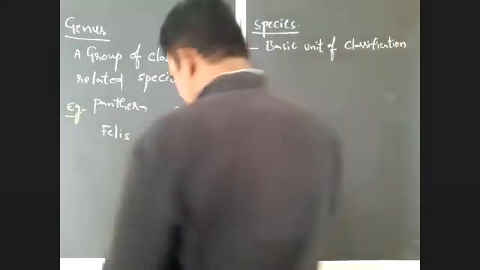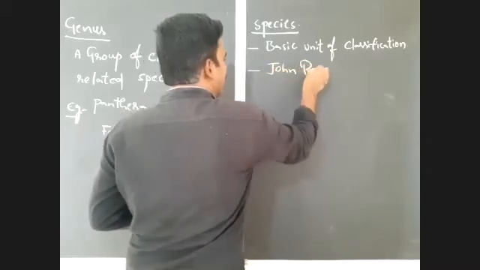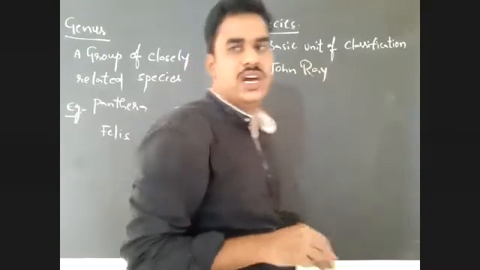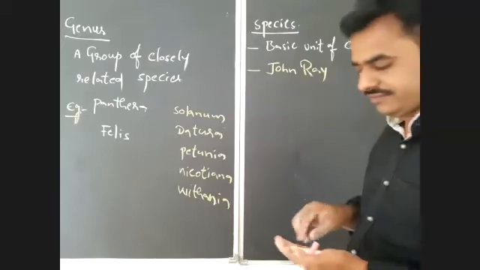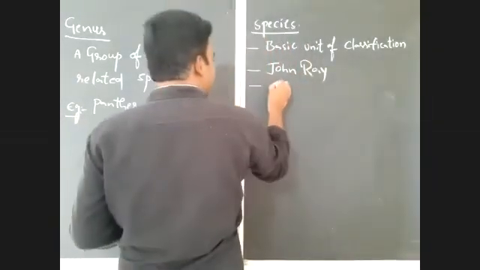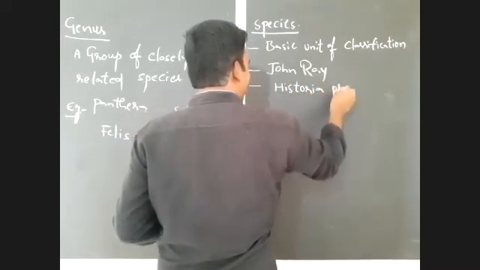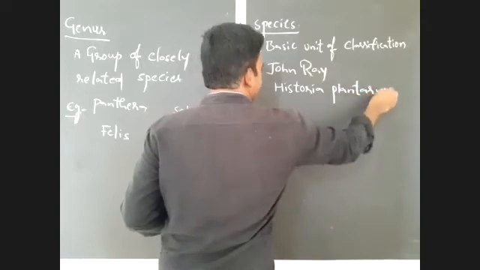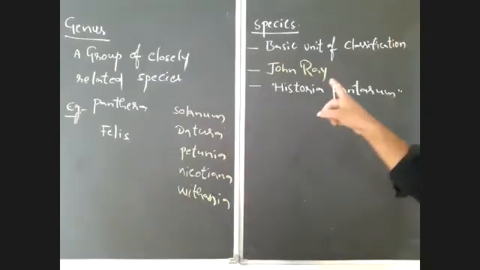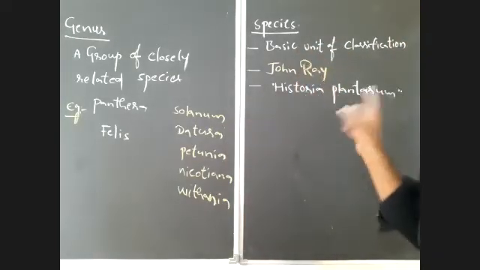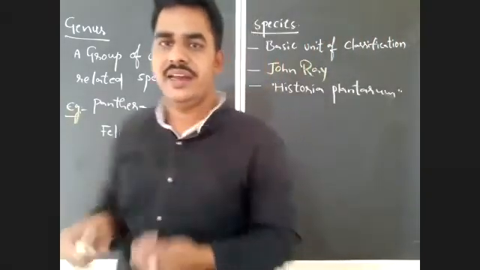Actually, the word species was given by a scientist, John Ray, in his book, Historia Plantarum. What was the book written by John Ray? Historia Plantarum. In his book, Historia Plantarum, John Ray coined the word species.